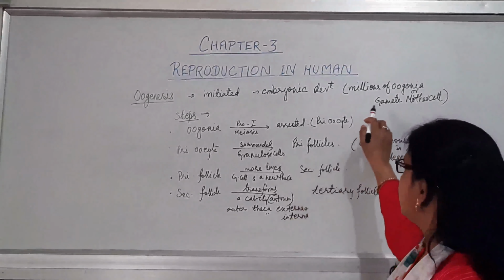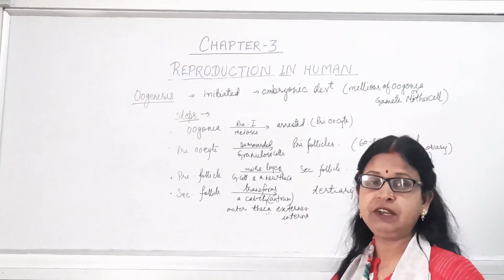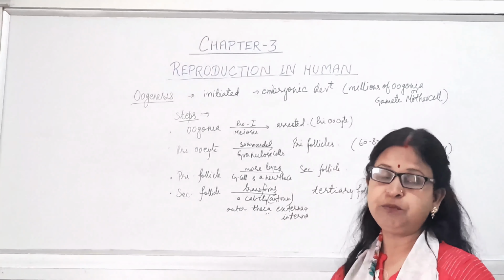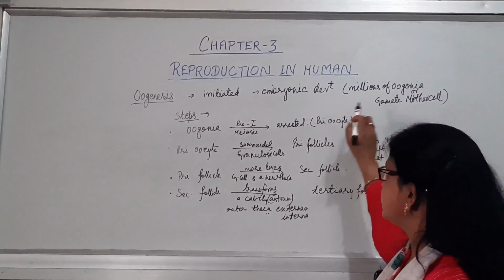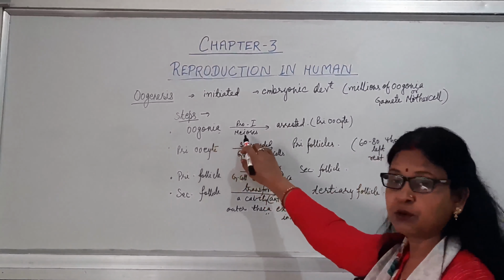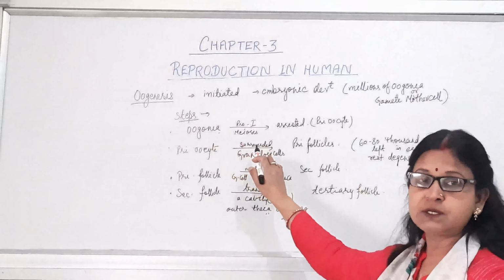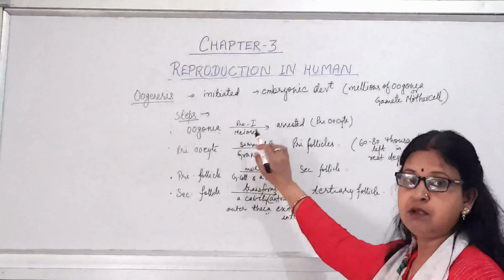Now, these will undergo development when the girl child attains the age of puberty. Now the steps of oogenesis. The oogonia present inside the body will undergo meiosis 1 at that time. Meiosis 1, prophase 1, the first phase of meiosis.